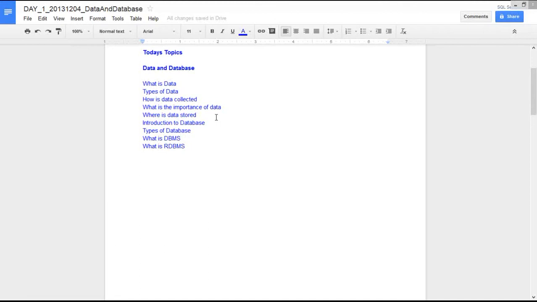But that was a very tedious process, because whenever you wanted to store some data in the computer, some person needed to manually write down the information, so there was a lot of manual intervention to store the data.